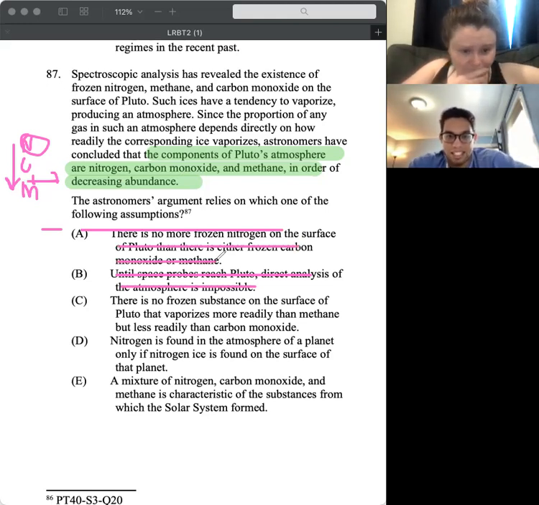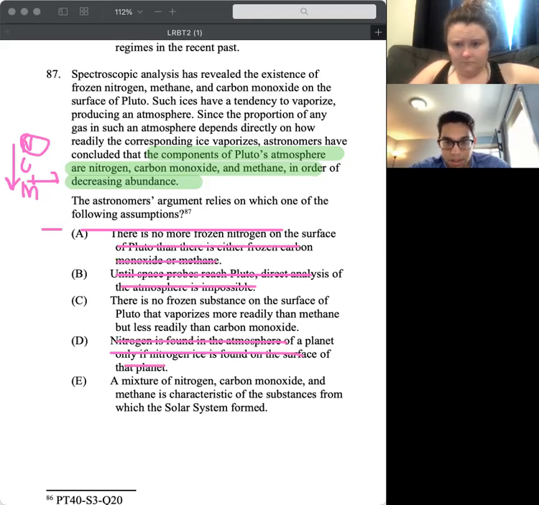Nitrogen is found in the atmosphere of a planet only if nitrogen ice is found on the surface of the planet. Yeah, we don't care about other planets. We're just talking about Pluto. A mixture of nitrogen, carbon monoxide, and methane is characteristic of the substance from which the solar system formed. We don't care about what the solar system is formed from. So it definitely has to be C.